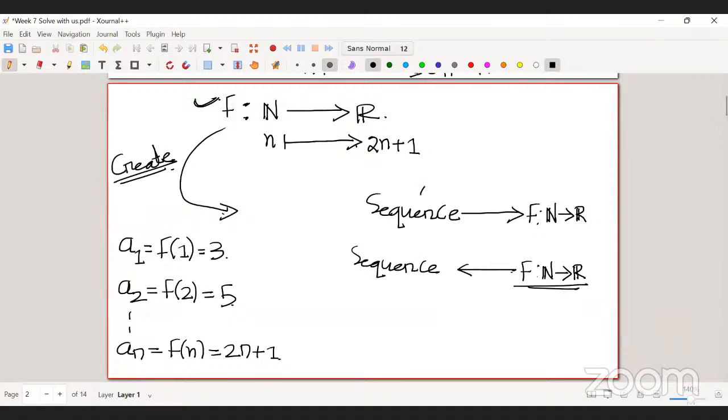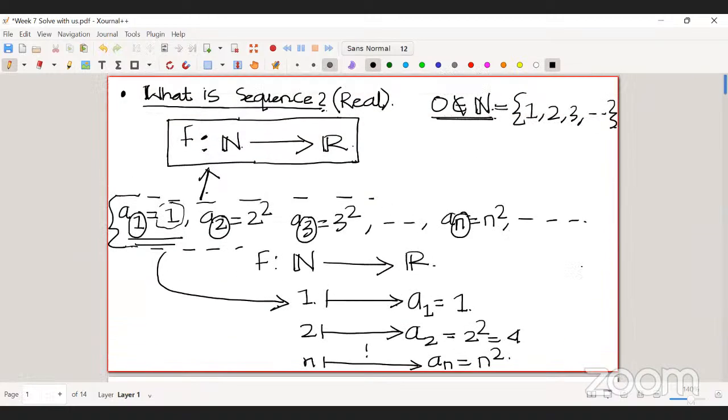So from here I can go to here, and from here I can come to here. Basically the sequence is nothing but a function from the set of natural numbers to R.